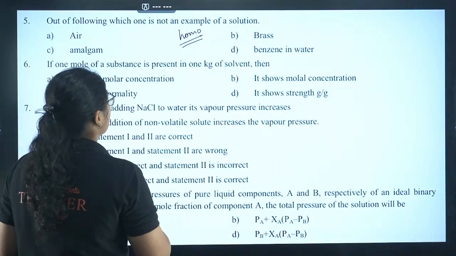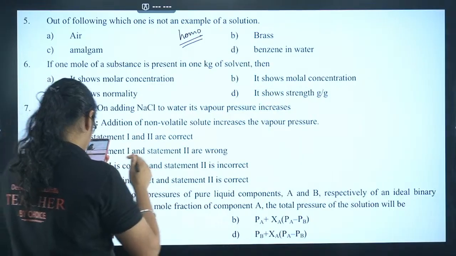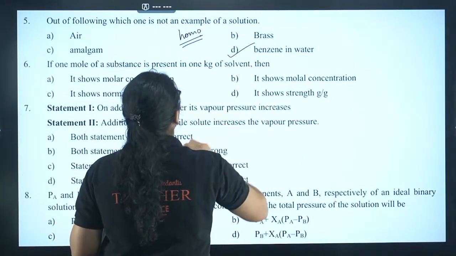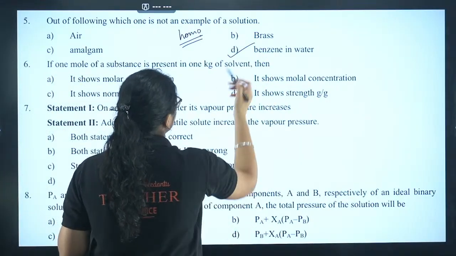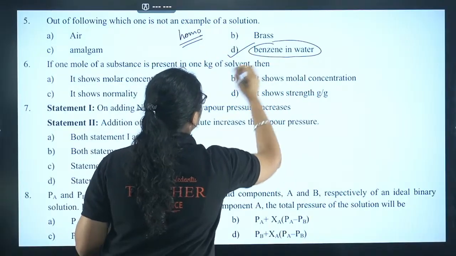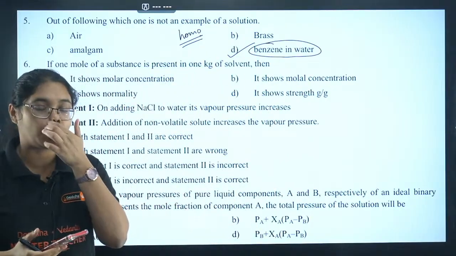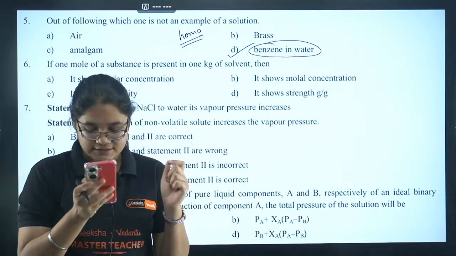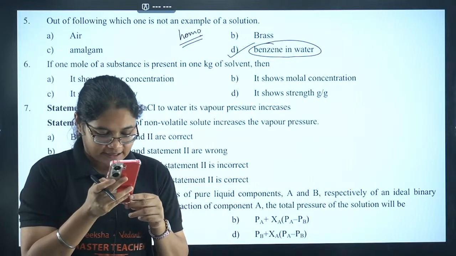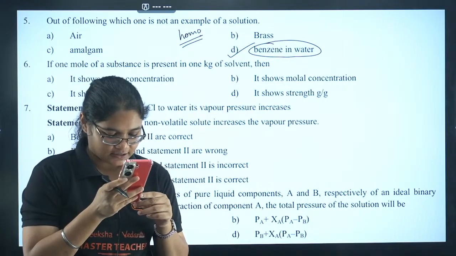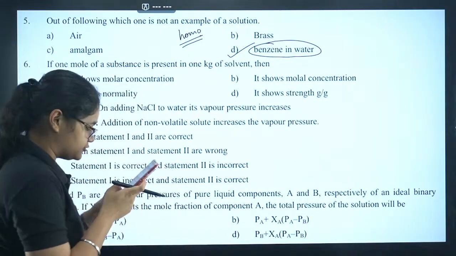Yes, we have got the answer. D is the correct answer, which is not a solution. Benzene in water is not a homogeneous solution, so the answer is option D here. Yes, Prajwal, Sai Krishna, Butterfly X, all of you are absolutely correct.